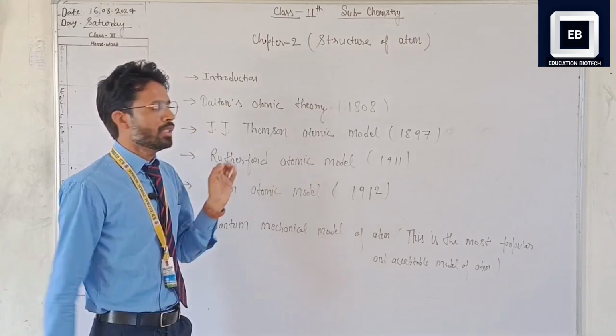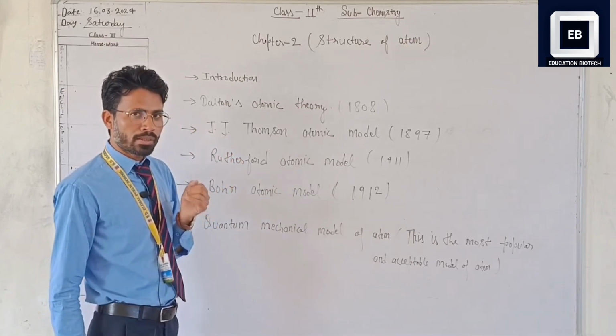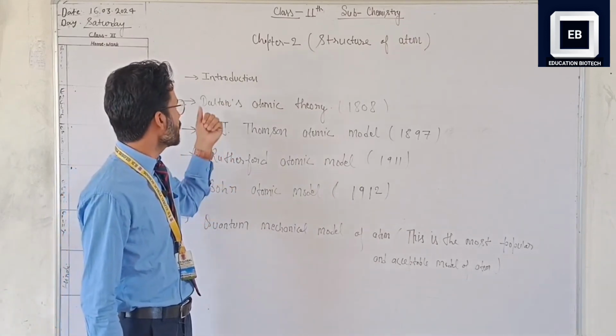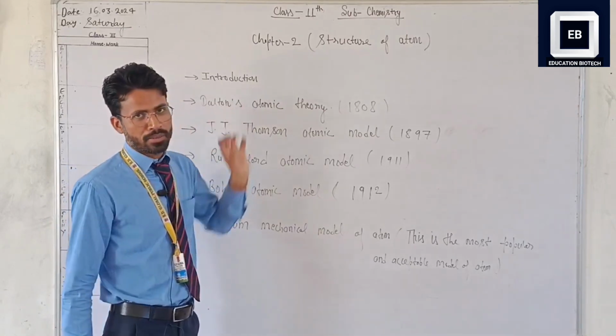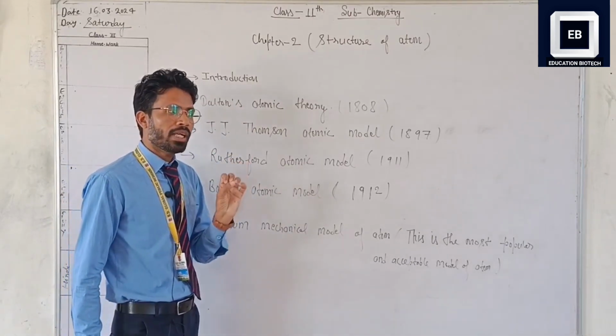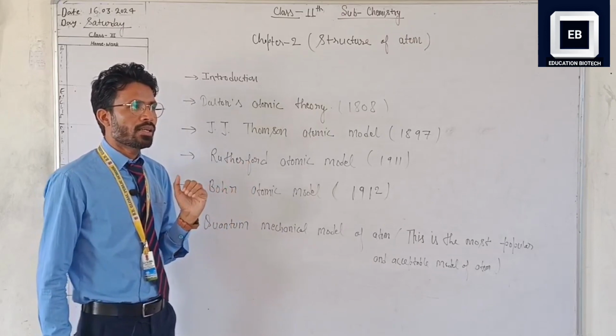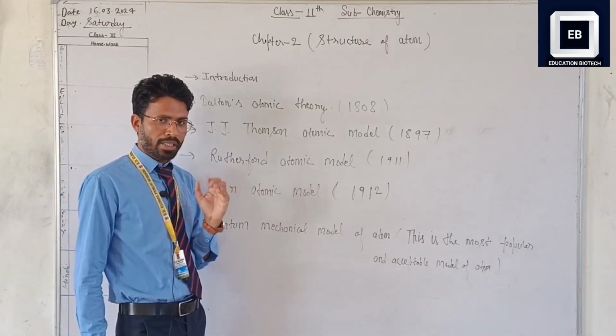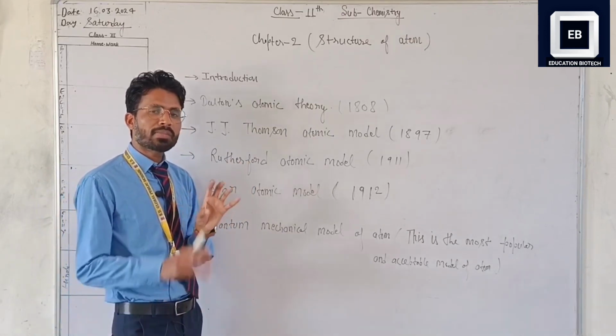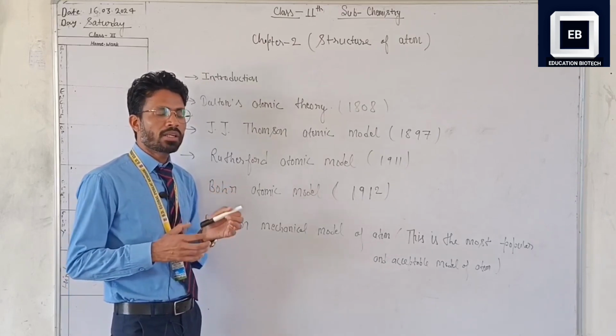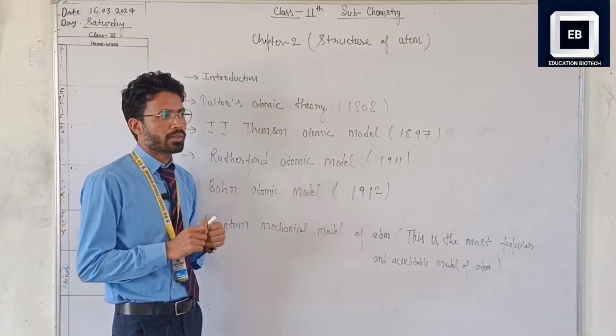In the introductory part we know the definition of atom. In biology we have studied that the cell is the most fundamental unit of our life, which makes our full body, which is the basic unit.